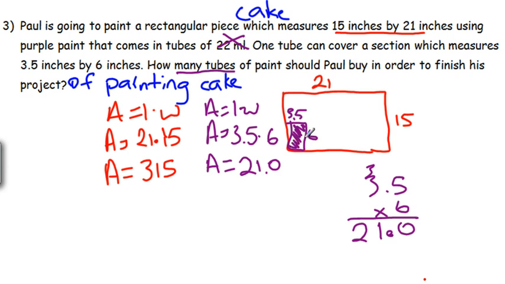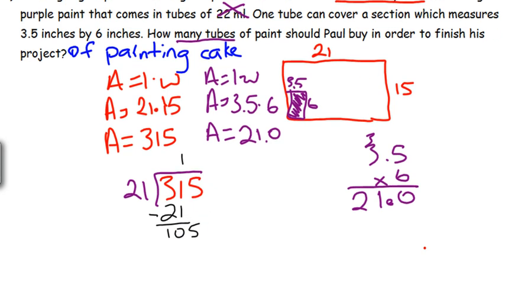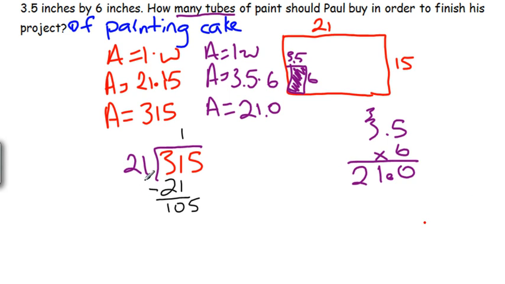How can we figure out how many of those tubes it would take? Our last step is we'd have to divide. We'd say how many times can 21 go into our area of 315. So we can divide that out. 21 goes into 31 just once. 1 times 21 is 21. We subtract. 31 minus 21 is 10. Bring down the 5. So how many times can 21 go into 105?